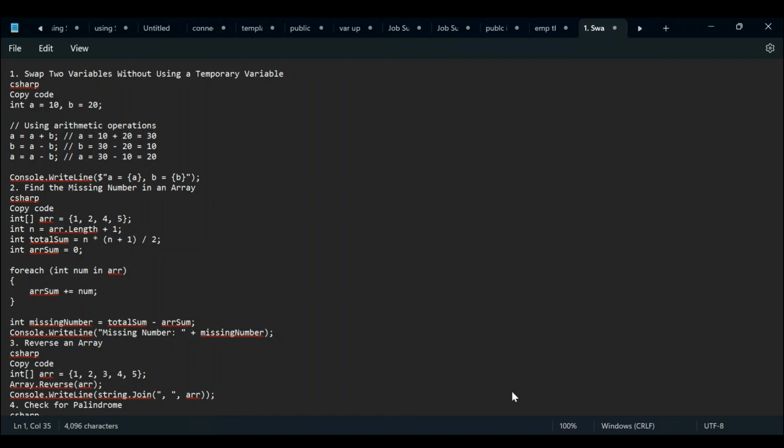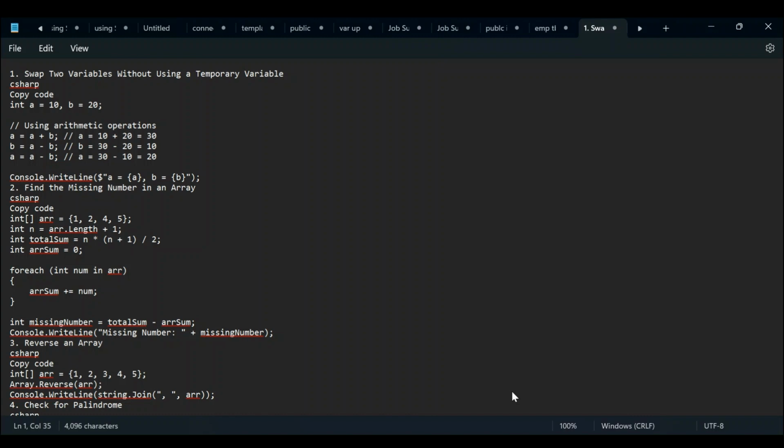To see the result, the values we had initially for A and B have changed. That is the logic: we swap two variables without using a temporary third variable. Hope you got this idea. I want to discuss this because it is a very famous question, and sometimes you don't give it importance. Maybe you think it is easy, but when the interviewer asks, you are not prepared and don't have a good idea about it, so it makes a bad impression.